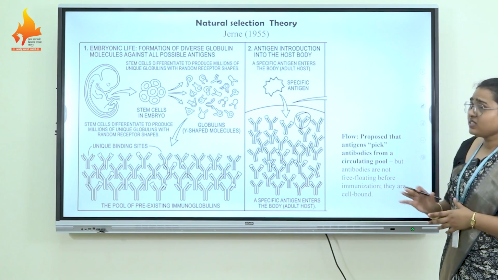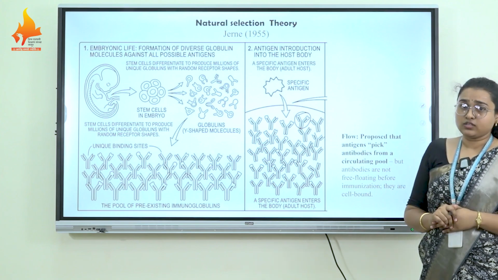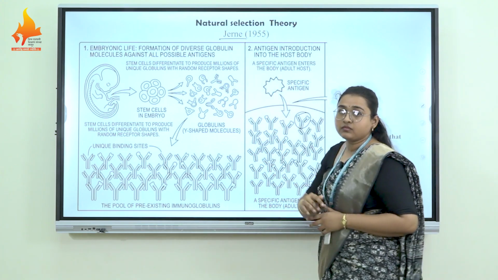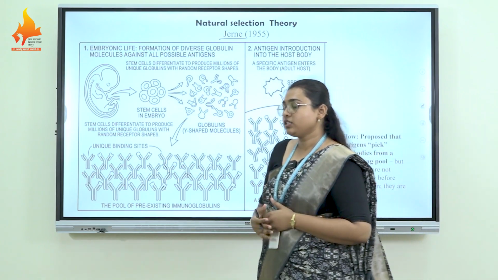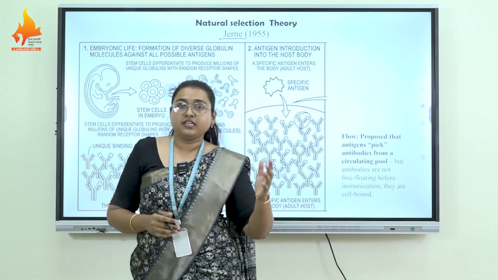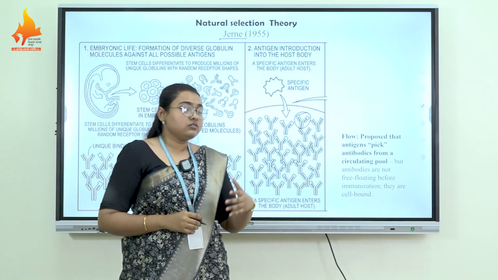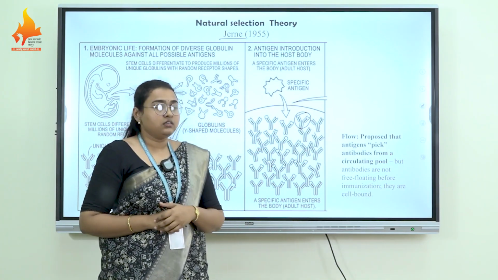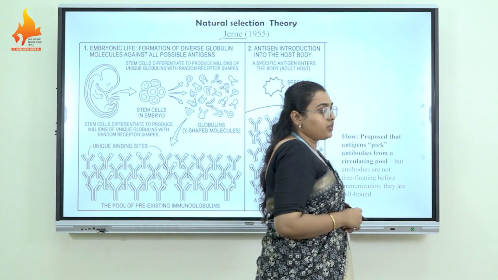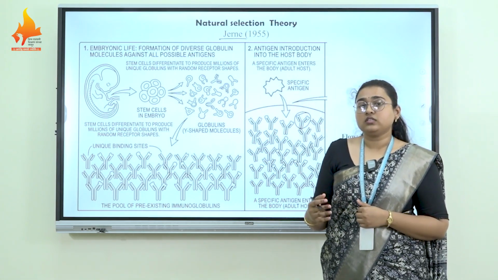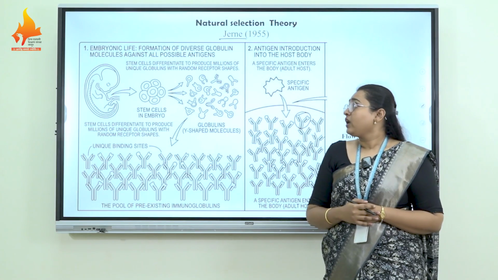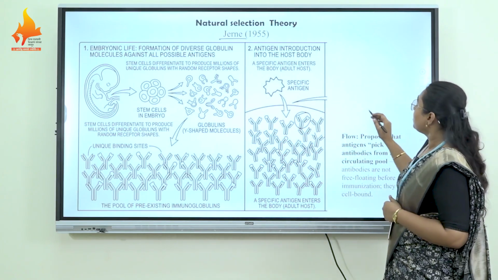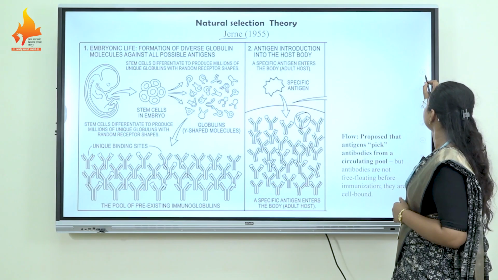So the natural selection theory is also discarded, but the scientist Jerne contributed to immunology at a much higher level. Jerne gave a total of three theories. The first one is the natural selection theory. Then there are two more theories which specifically discuss the immune network theory, and he got the Nobel Prize for that in 1984. So this is all about the natural selection theory.